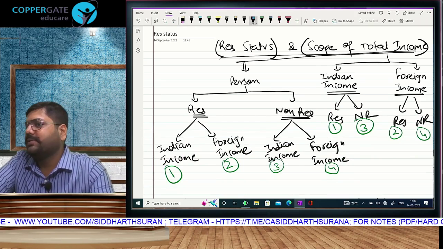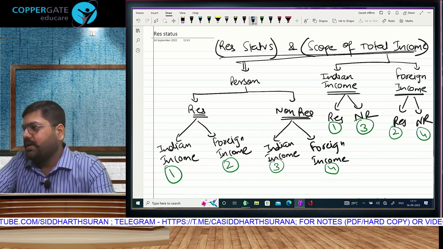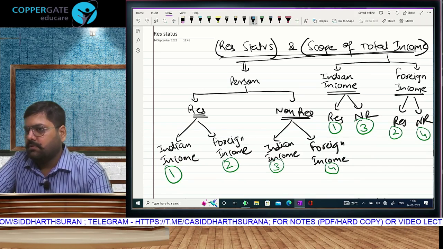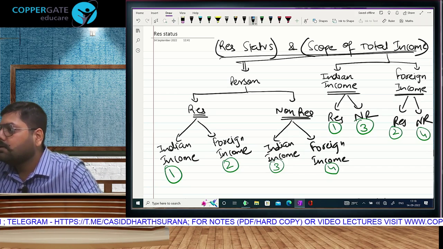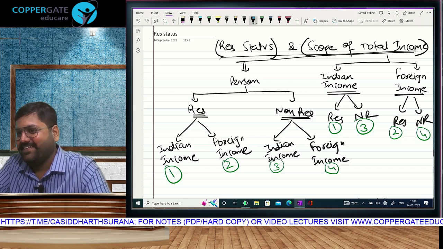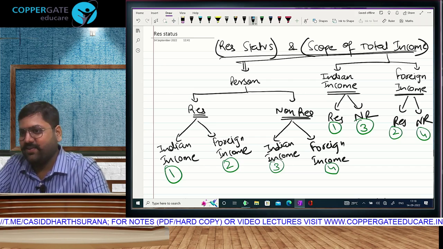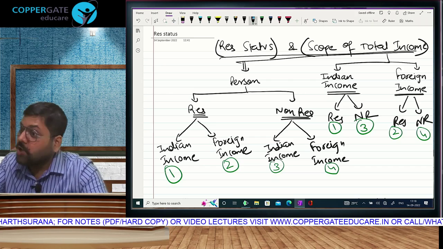Very quickly. Resident and Indian income? Taxable. Non-resident and foreign income? Not taxable. Resident and foreign income? Taxable. Foreign income! Foreign? But resident. Very good. Non-resident Indian income. But non-resident!